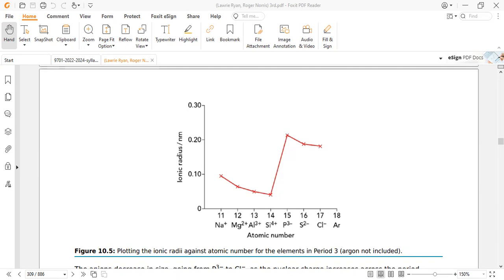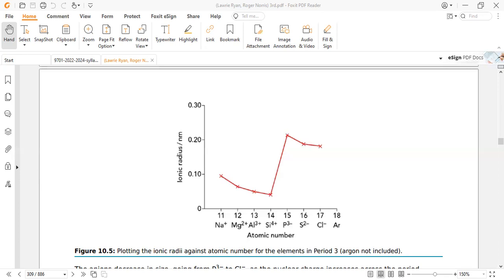If we move further, in the case of chloride, we have 17 protons and 18 electrons. So this difference is even smaller. As the difference between protons and electrons decreases, the electrostatic attraction has a more significant impact. When the electrostatic attraction becomes more significant, the size shrinks.